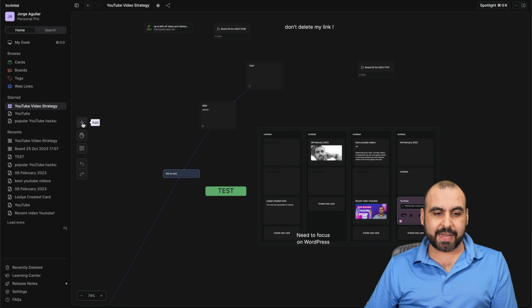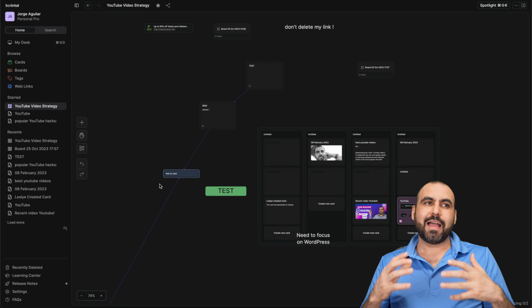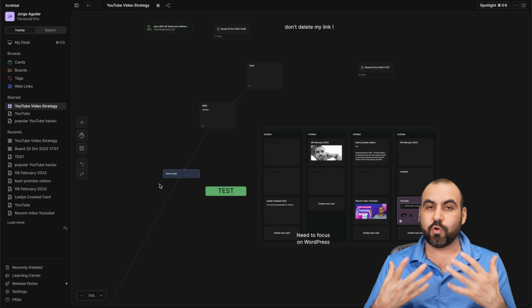Now on the right, again, I can add the elements right here: a card, a board, a daily card, a text column, or a web link, all from here. Now, once you have your board working, you're going to see, okay, how can I get team members to actually use it? And how can I make this a little bit more useful for me?